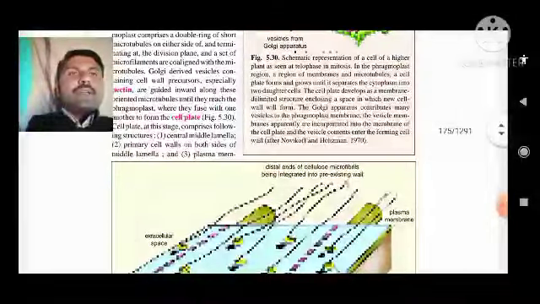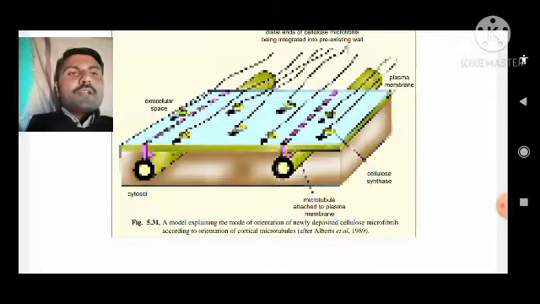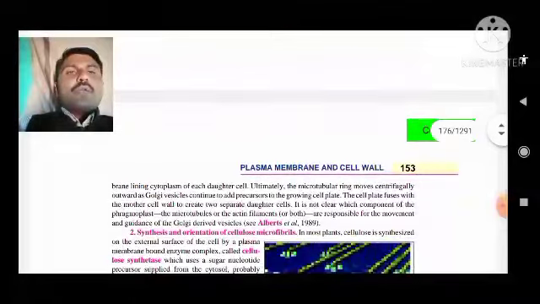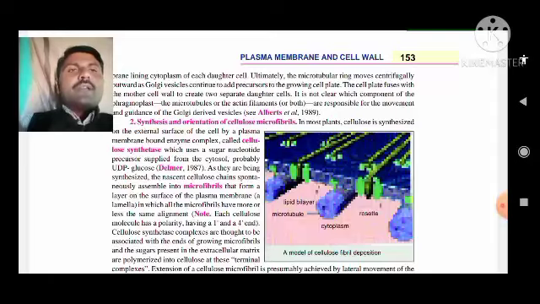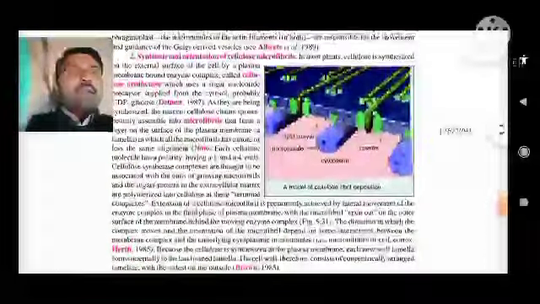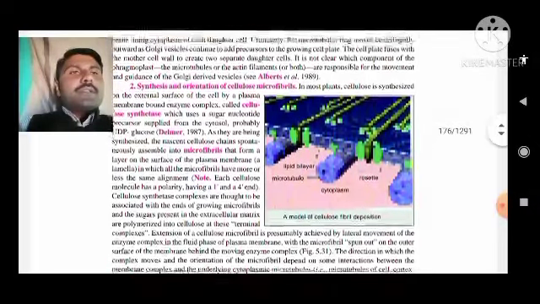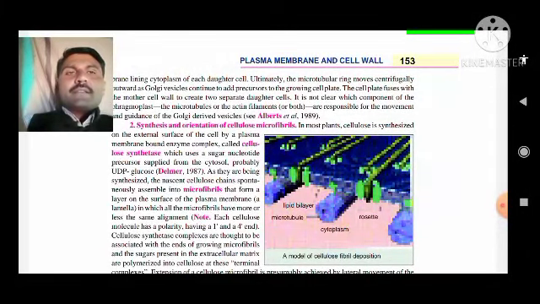Here you see the diagram of the model explaining the orientation of newly deposited cellulose microfibrils. The second one is synthesis and orientation of cellulose microfibrils. Here you see the fibril deposition in this figure. Most plant cellulose is synthesized on the external surface by the plasma membrane, which bounds an enzyme complex called cellulose synthetase.